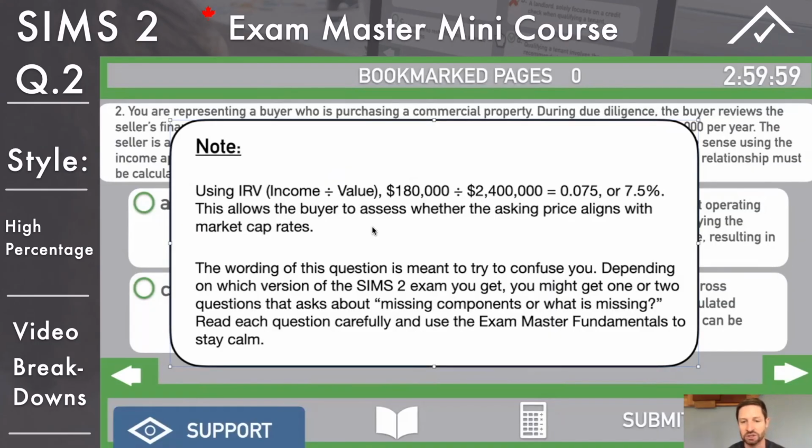The wording of this question, again, is meant to confuse you. Depending on which version of the C2 exam you get, you might get one or two questions that ask for missing components, a what-is-missing type thing, instead of just a straight-up math question. They're throwing in a couple of different ones these days.